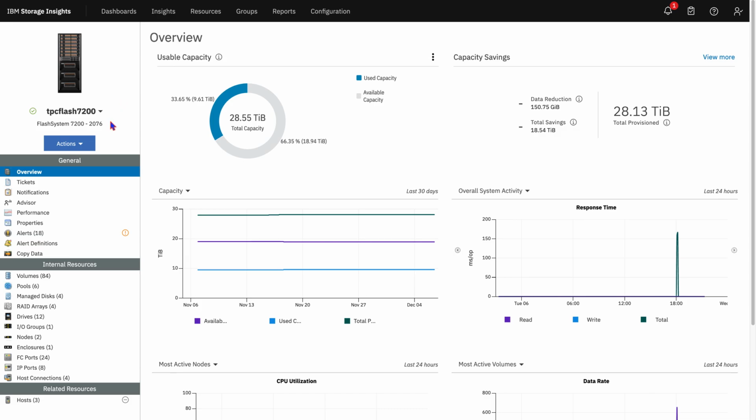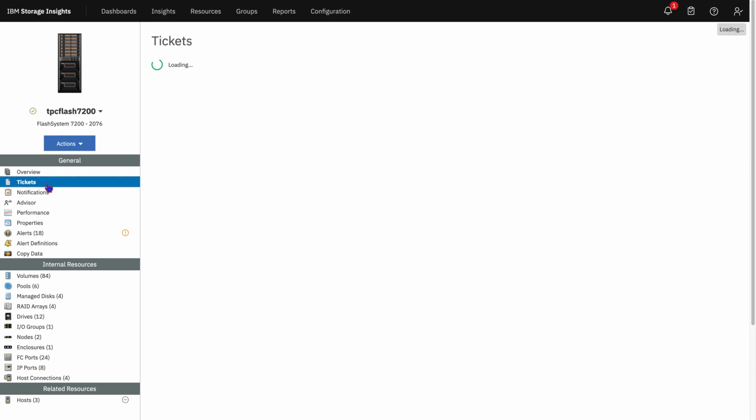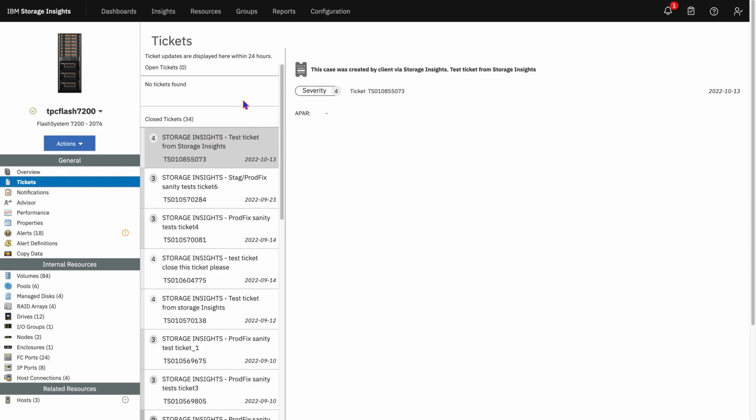If you feel there is a problem with this particular system or storage as a service, you can go to the tickets tab and open a ticket or view all the tickets associated with that FlashSystem which is sold as a STaaS tier.